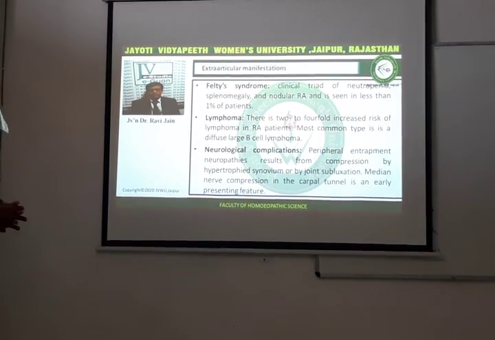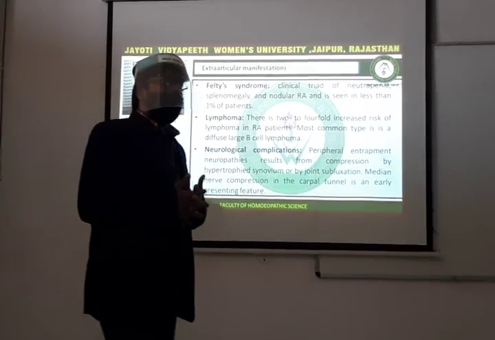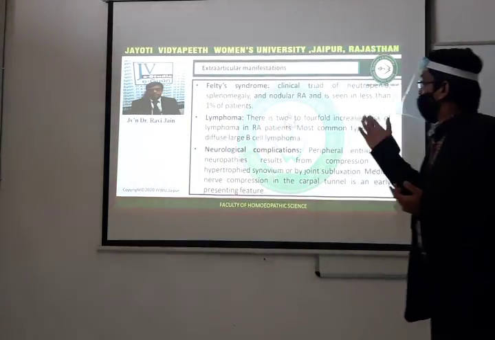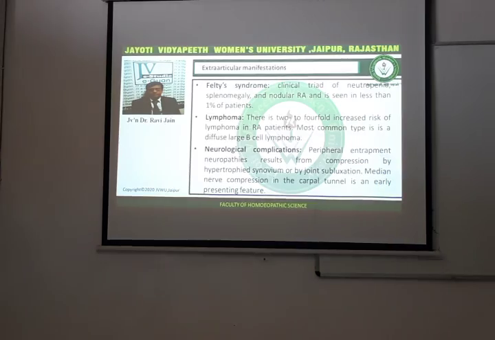Now, another extra-articular manifestation of rheumatoid arthritis is Felty syndrome. Felty syndrome is characterized by the triad of neutropenia.